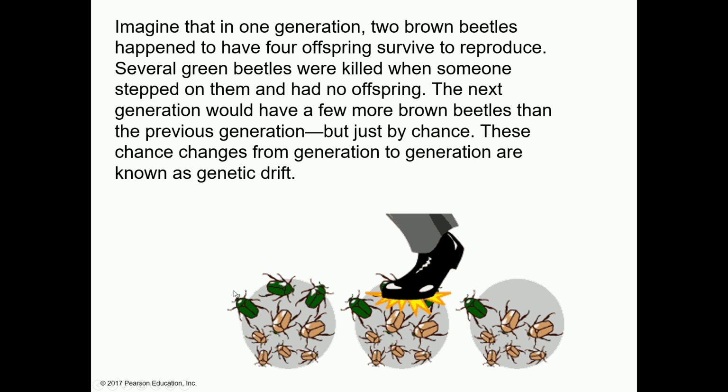Okay, here is an example. Like you can see here, this is the population of these insects. There are some green, there are some brown, right? And suppose a person walks on this population of insects. The person is not walking on the basis of some criteria. It's just a chance that these green insects come under the foot of this person.